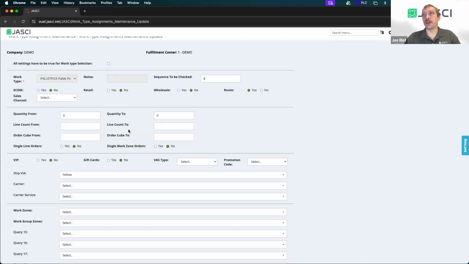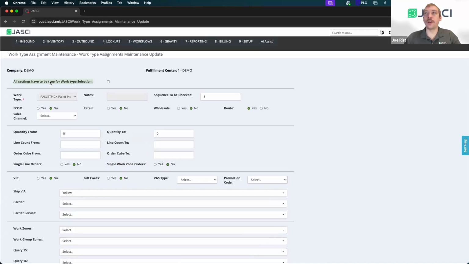So there's a lot of rules that can go into it, and you can also mark that all settings have to be true or not for the work type selection if you want to get really granular with it. We don't recommend going completely overboard with the amount of work types that you have because it's just more to manage from a visibility aspect as well as setup, but we do recommend using different work types to accomplish different types of picks properly.